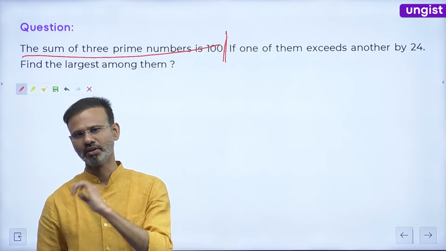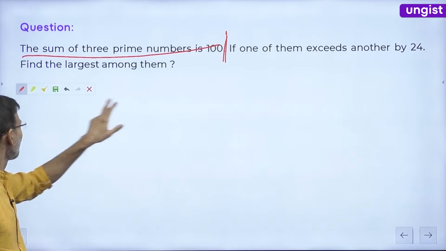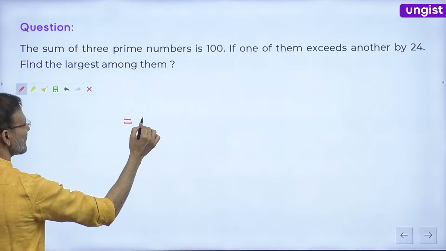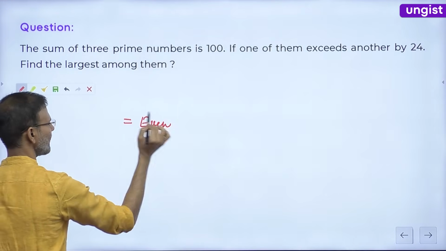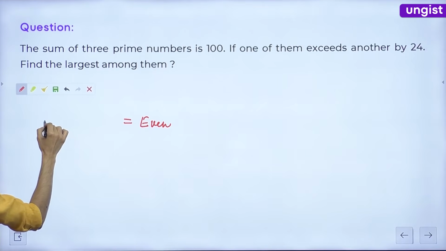Yes. See everyone, think about it. The sum has to be 100, right? And what is 100? 100 is an even number, right? So the sum of 3 numbers is even number. Everyone, I think there are only 2 possibilities.